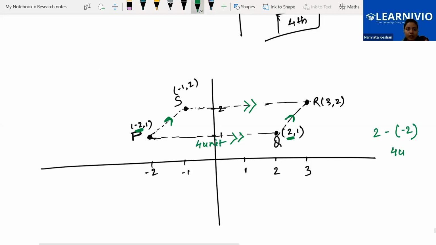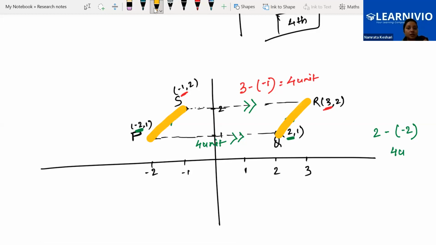On the upper side also, if we do B minus A, this is B, this is A, 4 units. Can you see? So the opposite sides look parallel and are equal also. Can you see it? What about the other two opposite sides? What about this side?